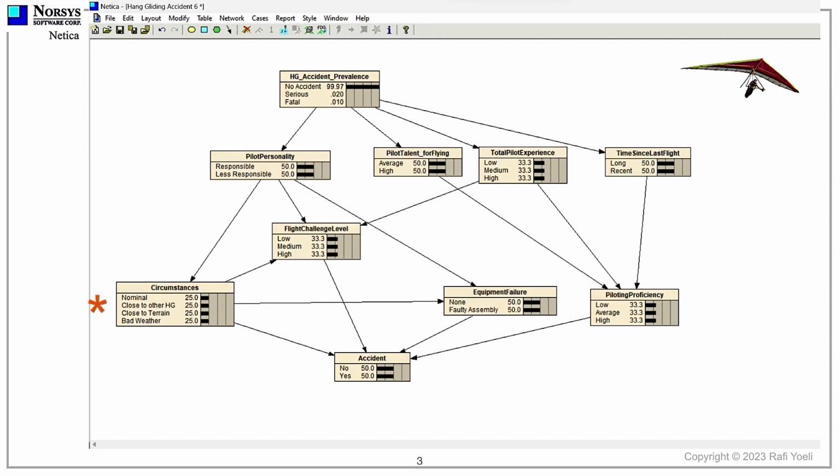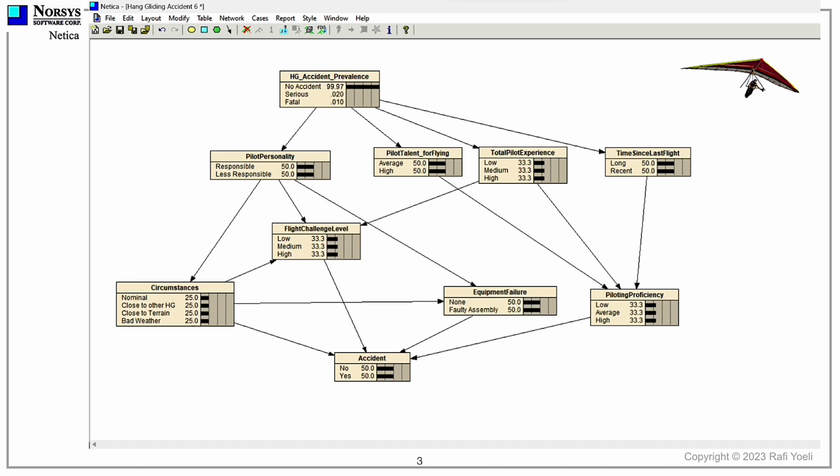Note that the likelihood of the various states in the circumstances node on the fourth row is not entirely objective, because it's also influenced by how often our pilot is flying in bad weather, not keeping a safe distance from terrain or getting too close to other gliders. Equipment failure, which is to the right of circumstances, is almost always caused by either a hurried assembly of the glider or improper care of the emergency parachute. Bad weather such as gusty winds could be a contributing factor.